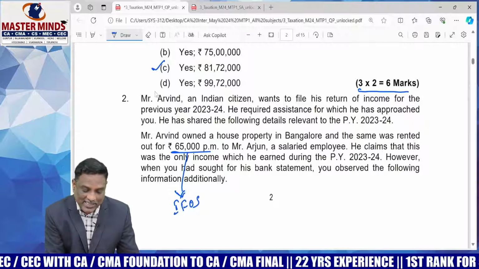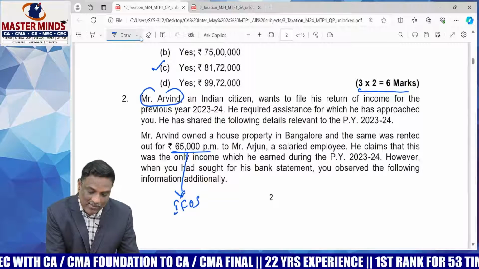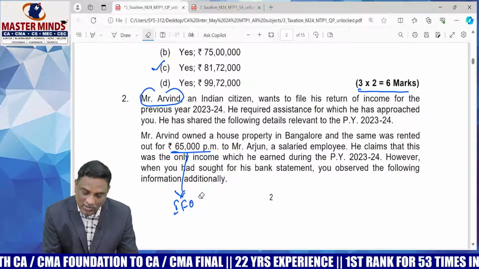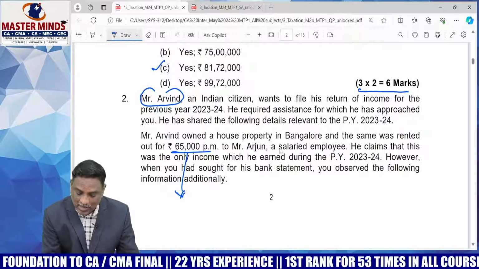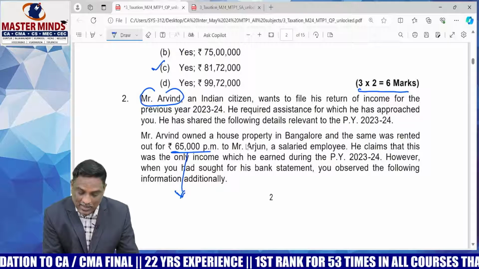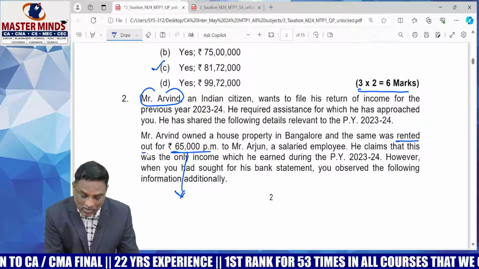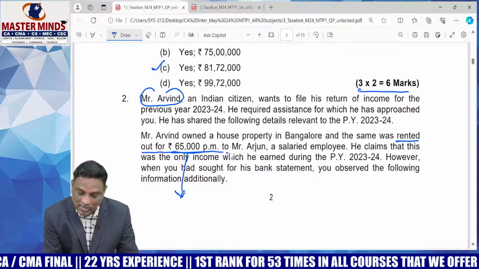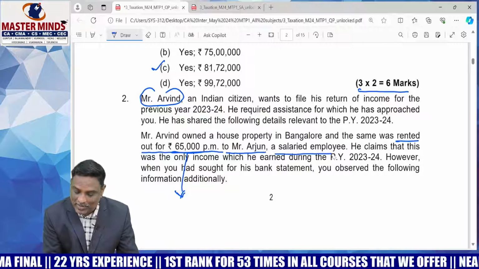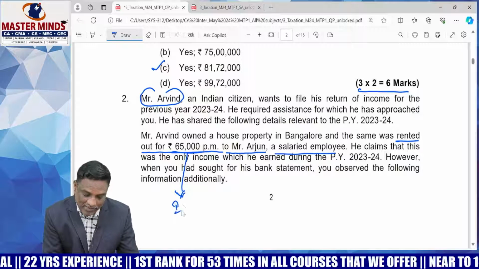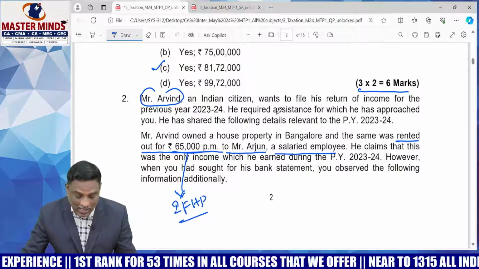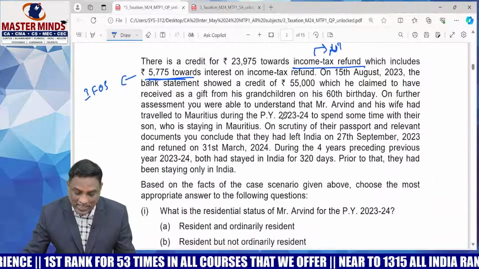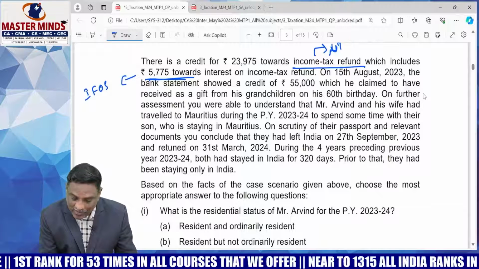So Mr. Arvind has income from house property, from letting out his property. Mr. Arvind owned a house property in Bangalore, and the same was rented out at 65,000 per month to Mr. Arjun, a salaried employee. So that is income from house property. Okay, and one more piece of information, the last information.